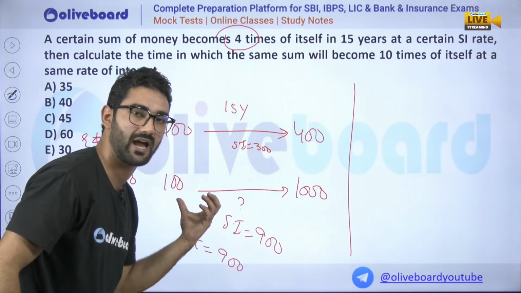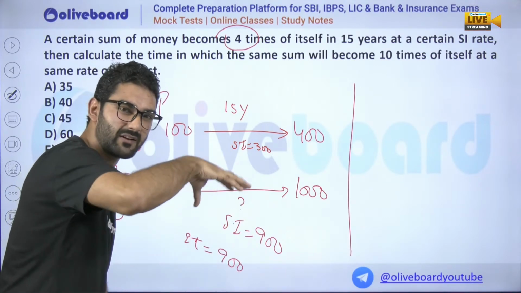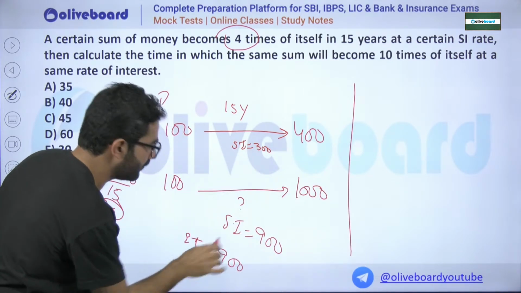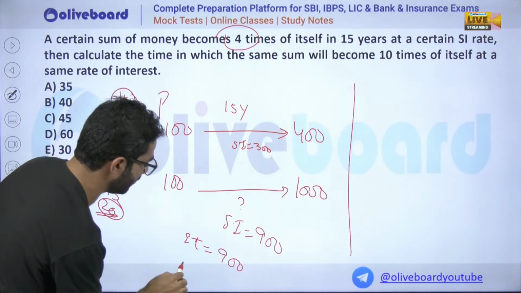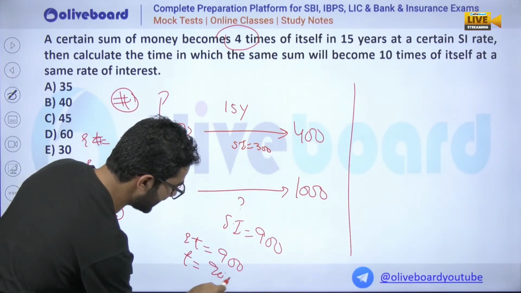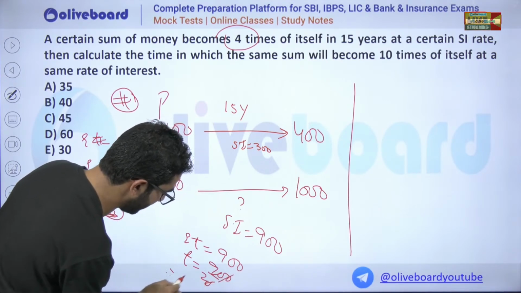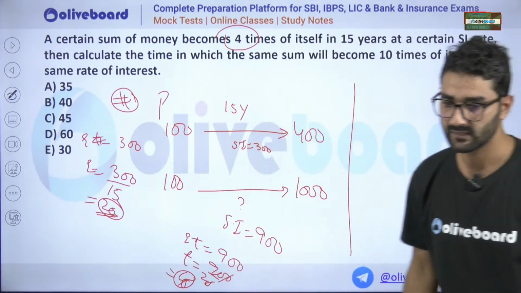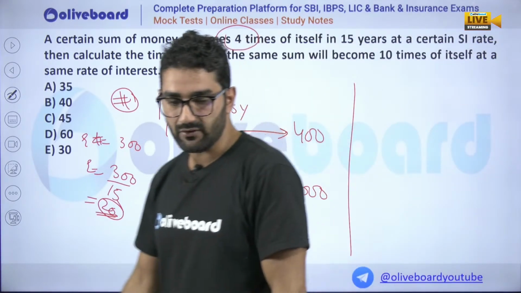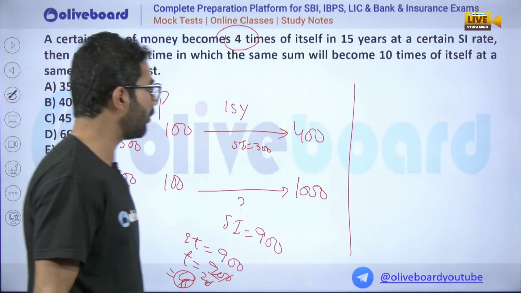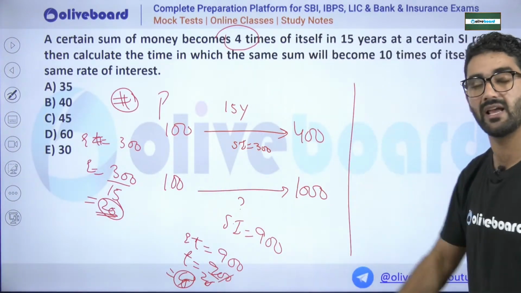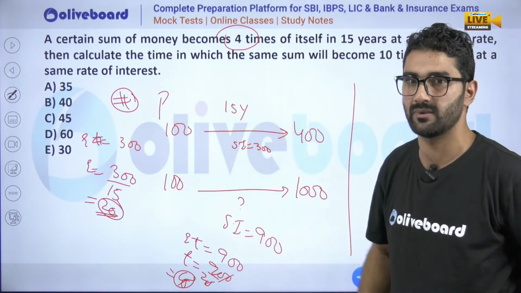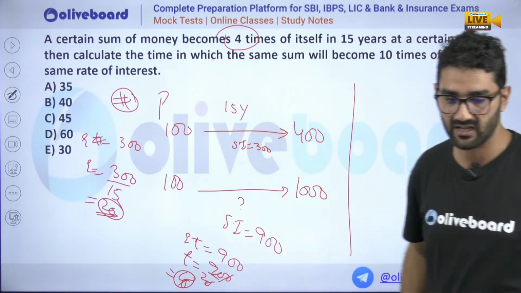So this is the benefit of simple interest. The simple interest for each year will be the same. So time we have to calculate. Rate is how much? For each year 20. So we get how much? 900 upon 20, that is how much? 45. This is the first way. I will tell you the second way also. Yes, I will tell you the shortest way also. I will tell you each method. Sometimes the data is inappropriate, so there are some complications in calculation. So that time you have to use these.